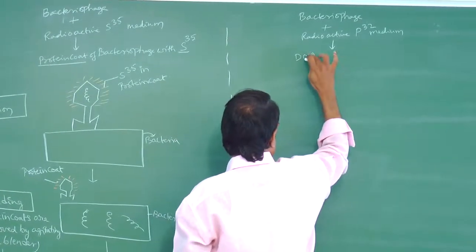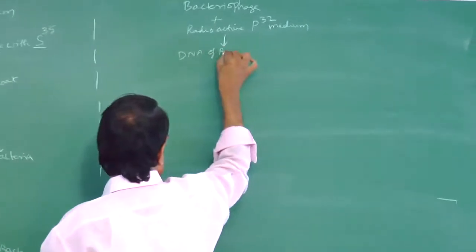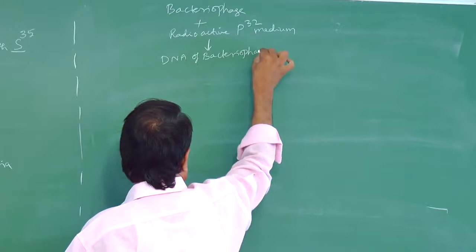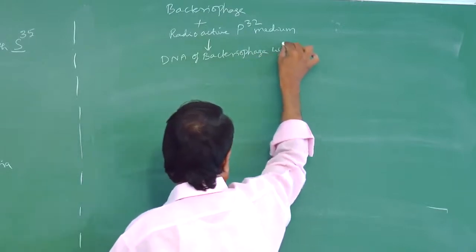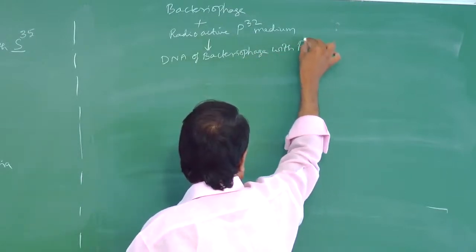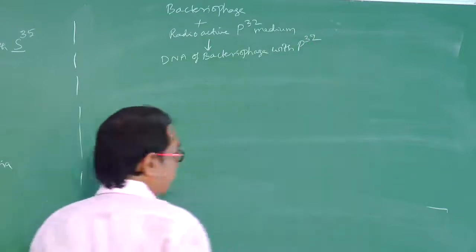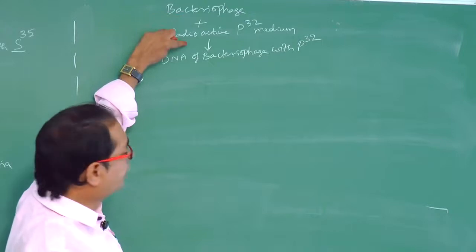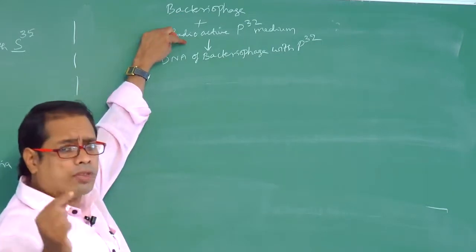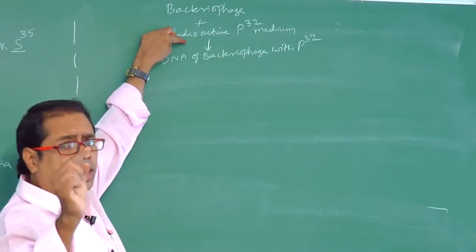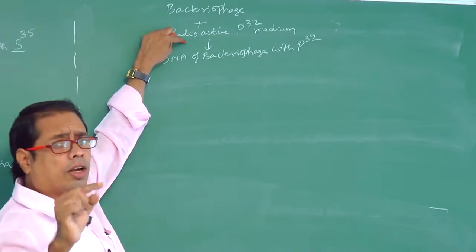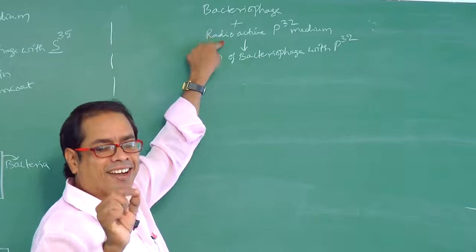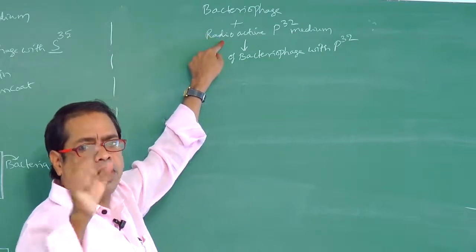Now, the DNA of bacteriophage is labeled with P32. When bacteriophage is placed in P32 medium, that phosphorus will enter into DNA, and will not enter into the protein coat. Why? Because phosphorus is a component of DNA, not a component of the protein coat.